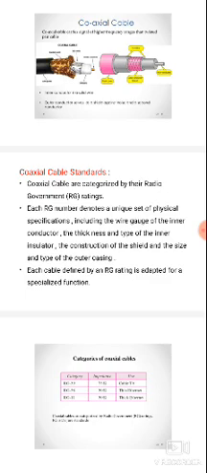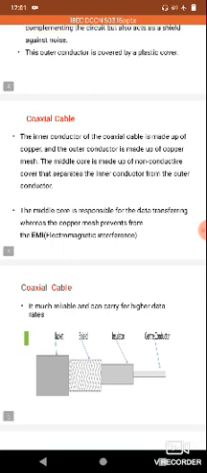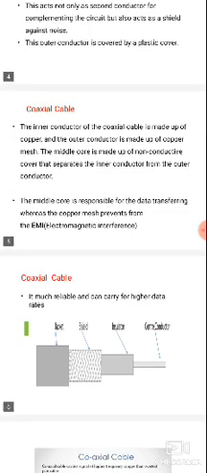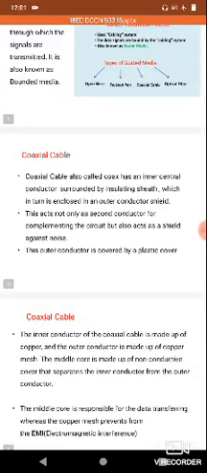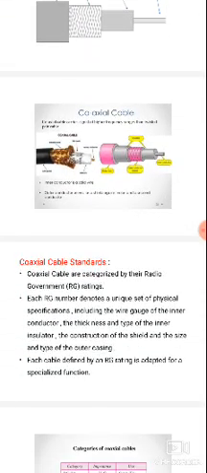Next, the coaxial cable standards. There are some different standards for coaxial cables. Coaxial cables are categorized by type of material and uses. The first one is copper material, and the outer conductor is also made up of copper mesh, and insulating material separates the inner and outer conductors. Coaxial cables are used for high frequency data transmission compared with twisted pair cable.